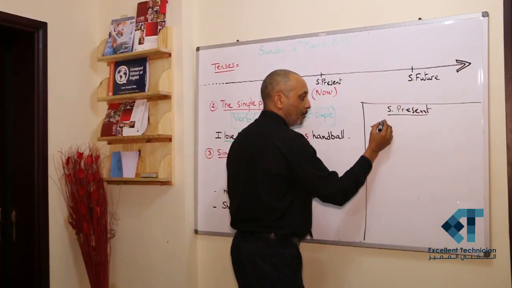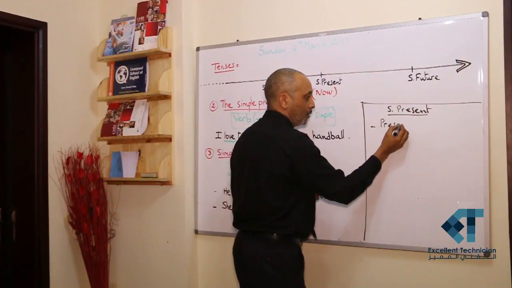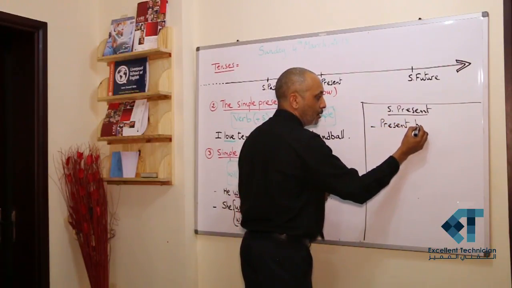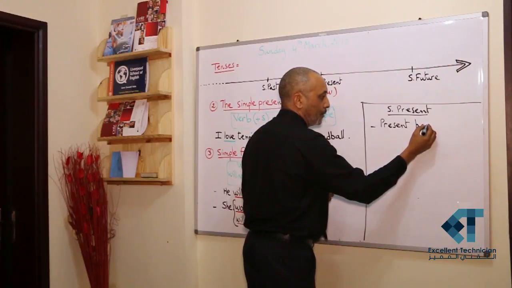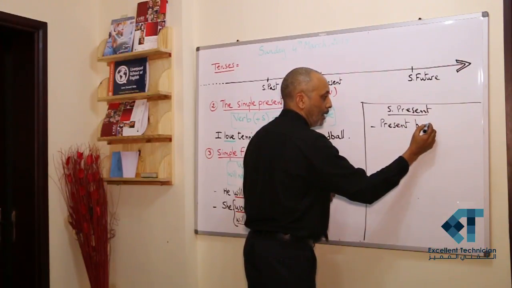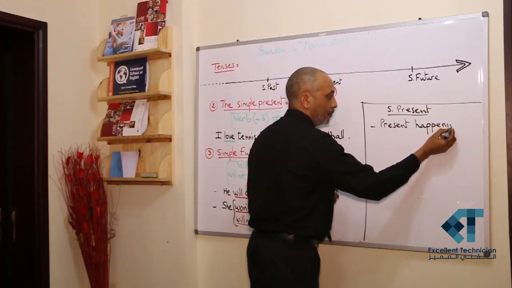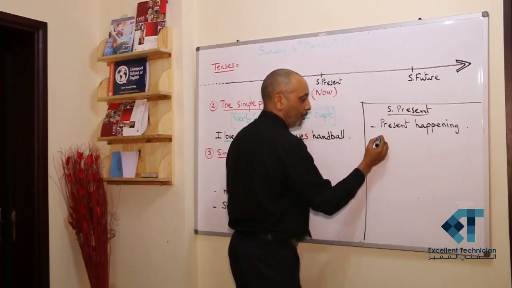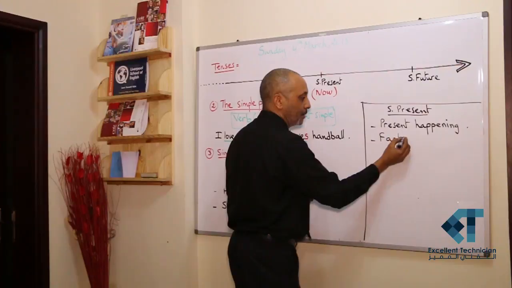We talk about the present happening, or talk about a fact.